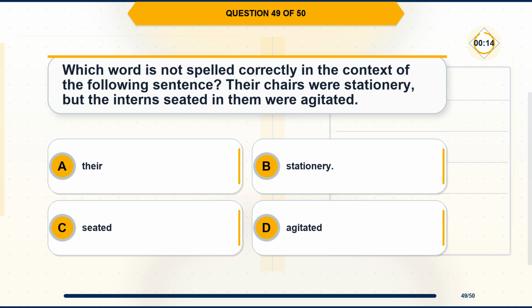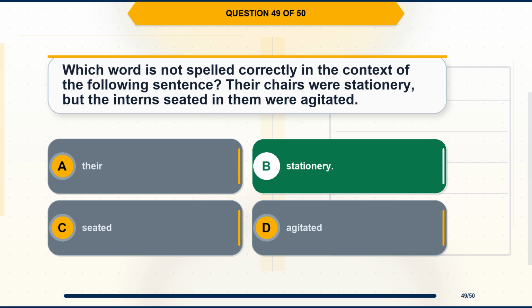Question 49. Which word is not spelled correctly in the context of the following sentence? Their chairs were stationary, but the interns seated in them were agitated. Option A, there. Option B, stationary. Option C, seated. Option D, agitated.